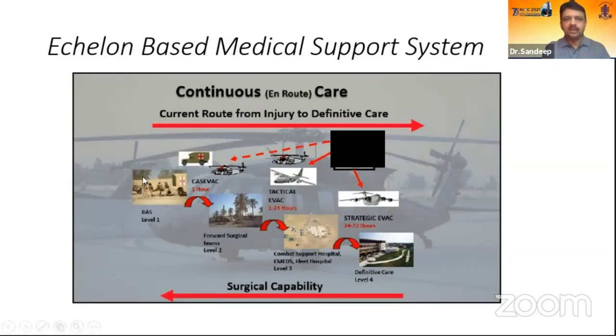Now if you see, we take care of the platinum 10 minutes and golden 1 hour for life and limb saving. So this is the first hour management. Then after that, we have a 12 to 24 hours window for ocular injuries. Most of the ocular injuries are managed within 12 to 24 hours in our scenario by whatever means possible. Another thing we have done in the armed forces is having surgical capabilities as far ahead as possible. Maybe not at this level, but most of the other levels have some amount of surgical capabilities, as we'll discuss later on.